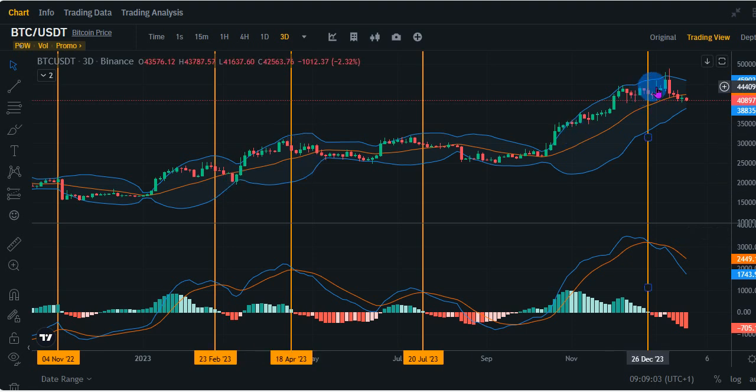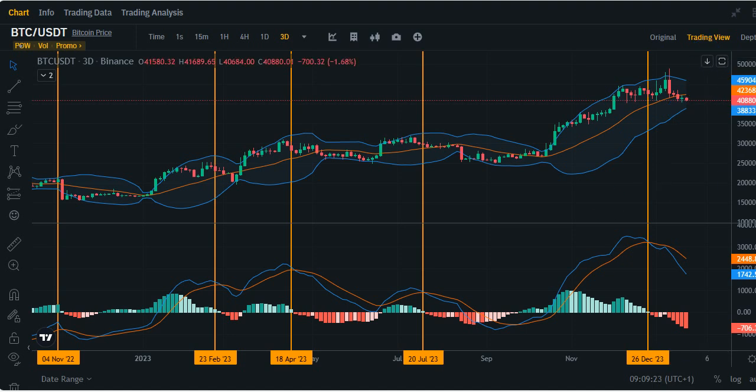Currently, Bitcoin had that MACD cross right here on the 26th of December. Right here, a MACD cross, and as you can see, we are pulling to the downside, right? Our downside target, or the bottom of the Bollinger Bands, is still the 38,519, right? Before we could probably see a potential bounce to the upside.